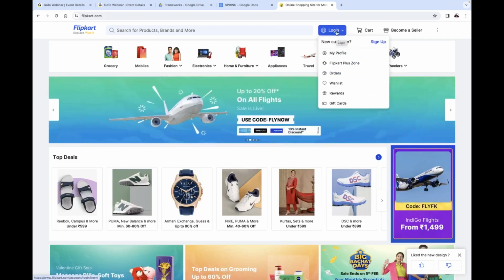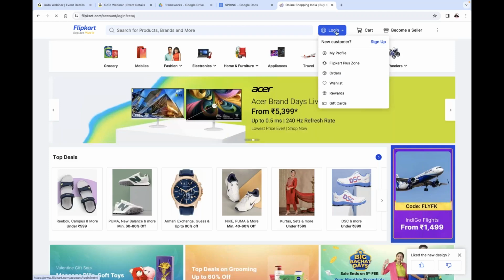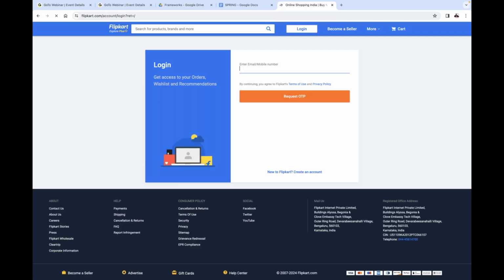If you want to do some shopping through flipkart.com, first of all I have to click on login. Login is required, or not? All right, sir, login is required. When I click on this login, automatically the login page has to open. Enter email or mobile number. Like this we have to provide, request OTP, or maybe some process of their own. But it may not be the standard one. It is up to flipkart.com. If you go for amazon.com, that might be a different one. Get my point or not?